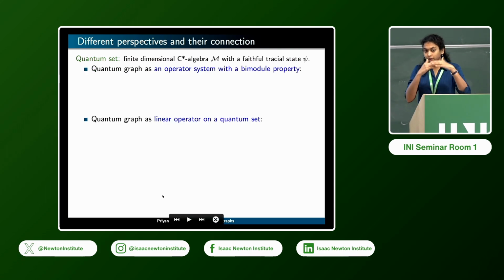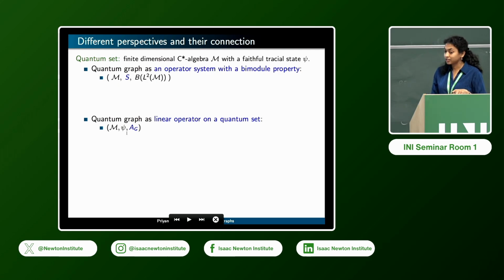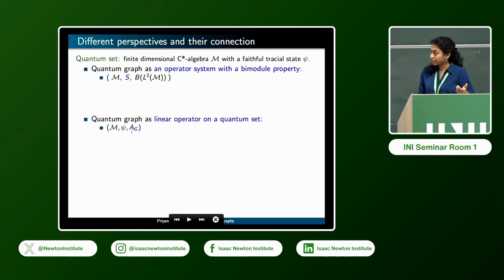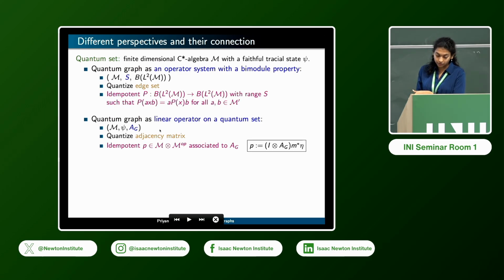Okay, so a quick way to see these connections is as follows. So there are two main perspectives. One is viewing a quantum graph as some operator space with some bimodule property, and the other is thinking of an operator defined on a quantum set. So in the first case, the operator space is denoted by S, and in the second case, this linear operator is, let's say, denoted by A, which stands for the quantum adjacency matrix. The first perspective represents the fact that you're quantizing the edges of the graph, and the second one is quantizing the adjacency matrix of a classical graph.